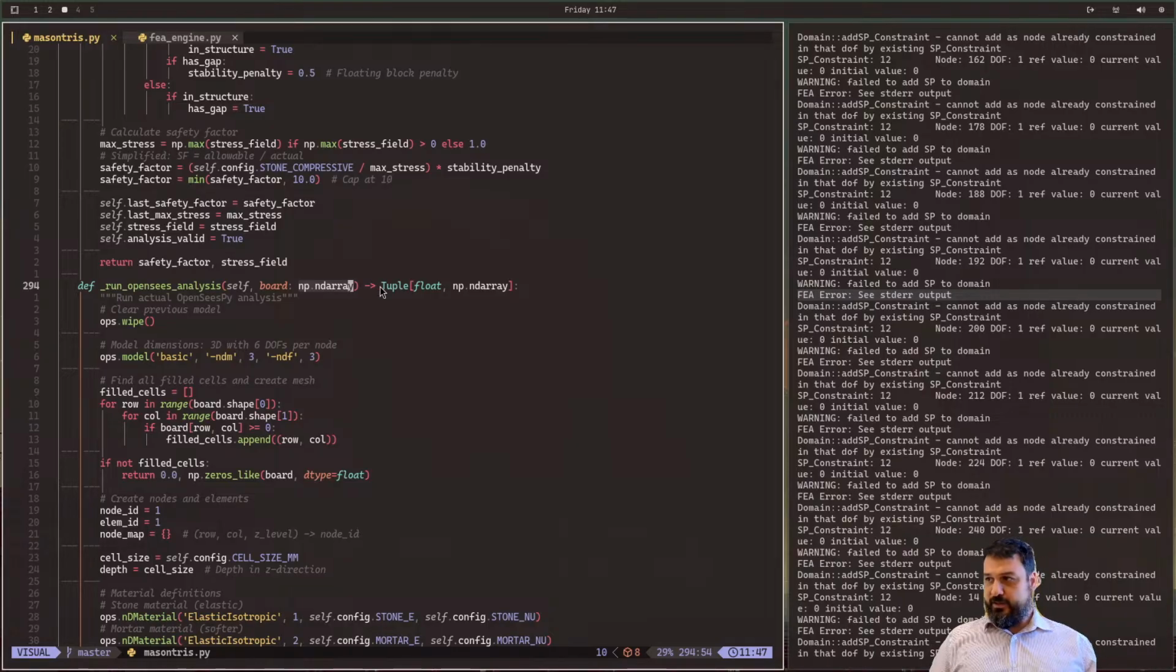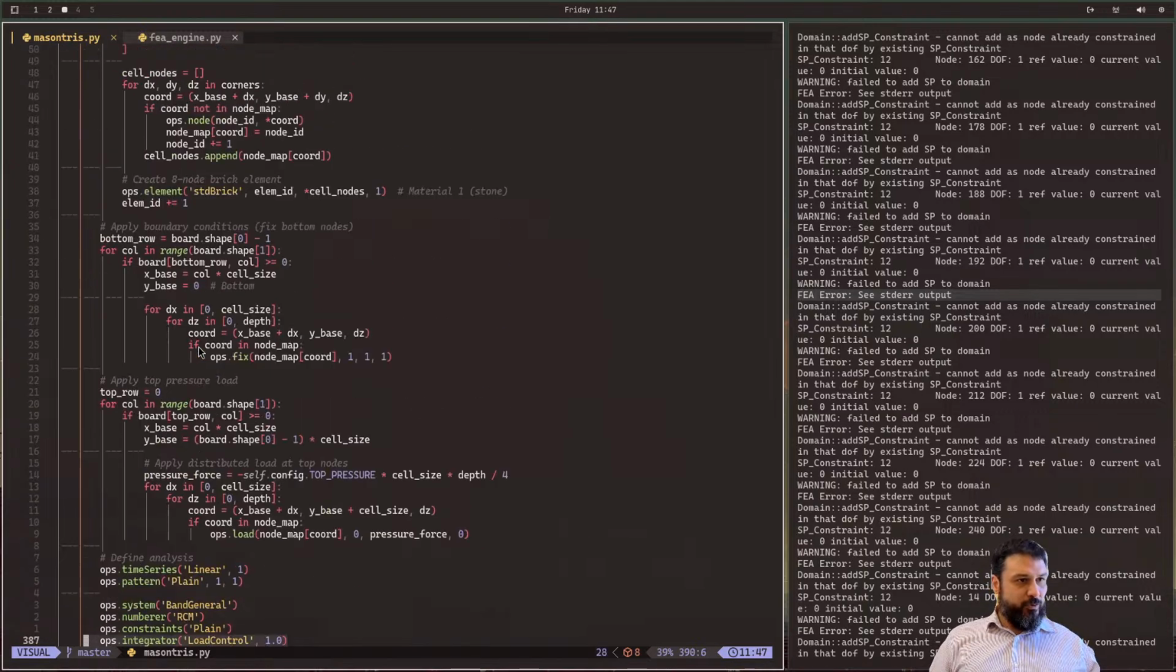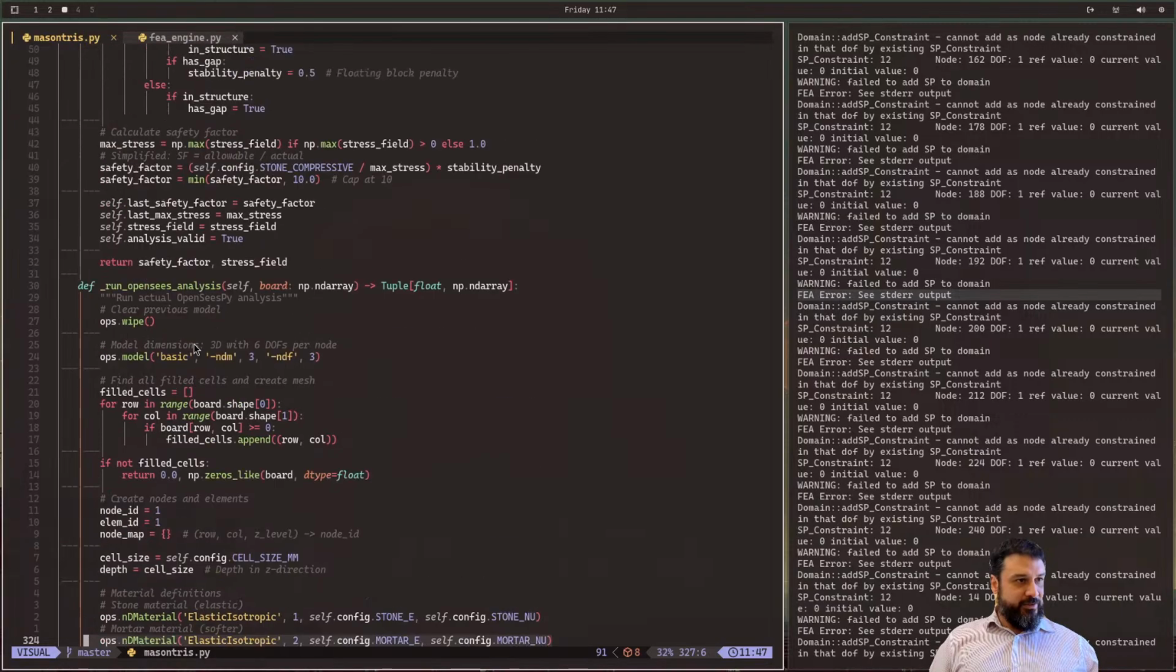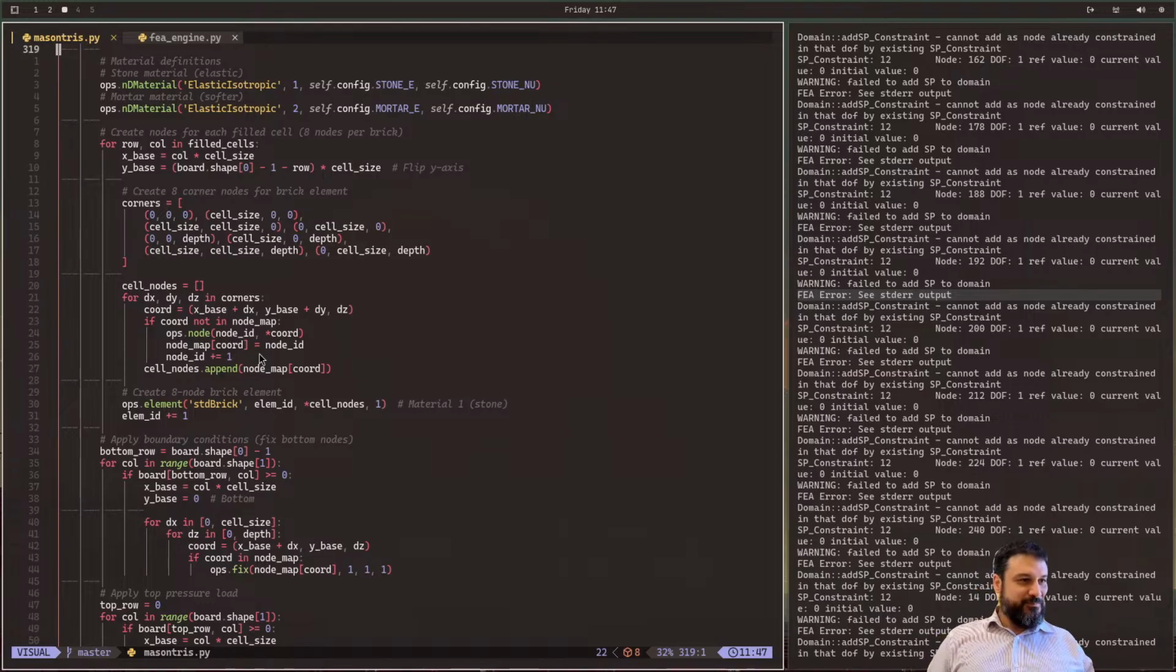And it outputs a tuple and an ND array. The output of this function would be the minimum safety factor and the stress field that it needs to color. Finishing with a wipe, good old wipe at the end. The double wipe at the beginning and at the end. Let's just not miss an opportunity to wipe stuff.